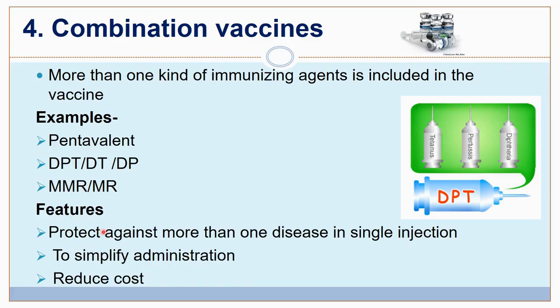The special feature is that it protects against more than one disease in a single injection. So it simplifies the administration. With one injection you get protection against so many diseases. So it is easy for the child as well as the parents, because it requires fewer visits. It is cost effective also, it reduces the cost. And the child requires just one prick, so even for the parents it is helpful.